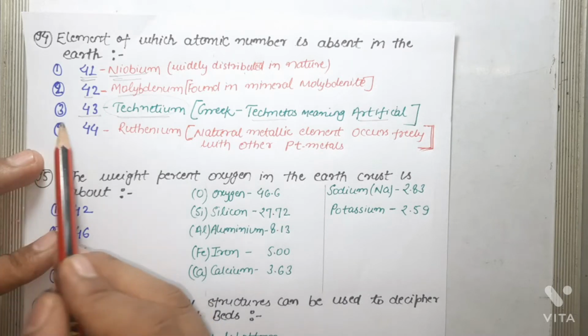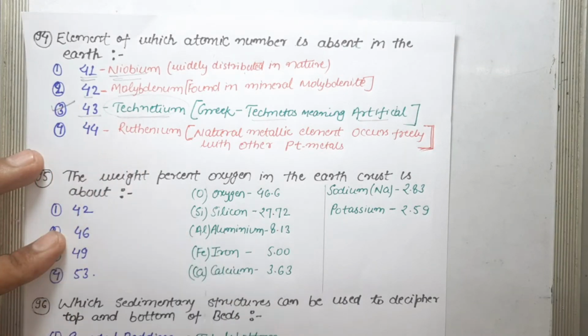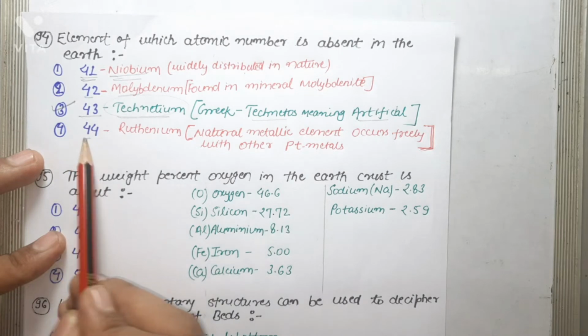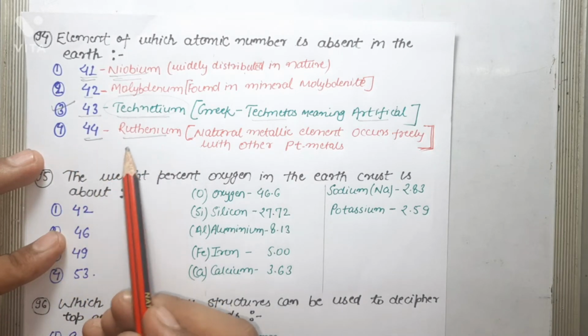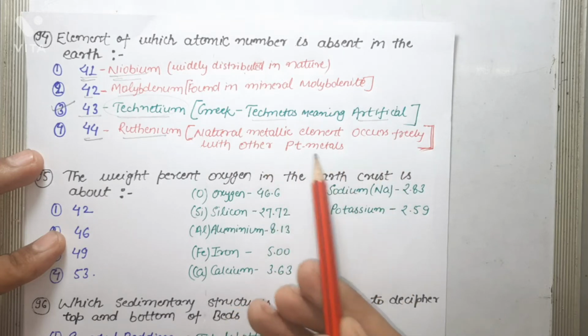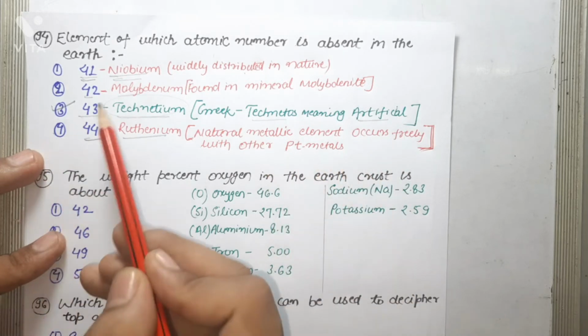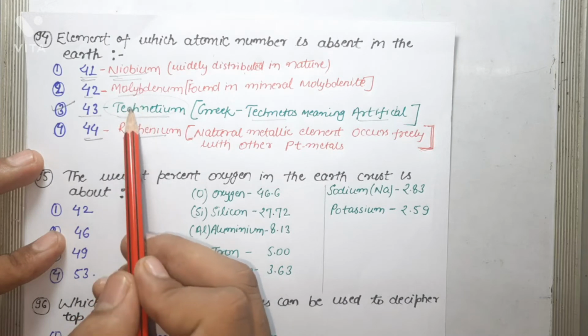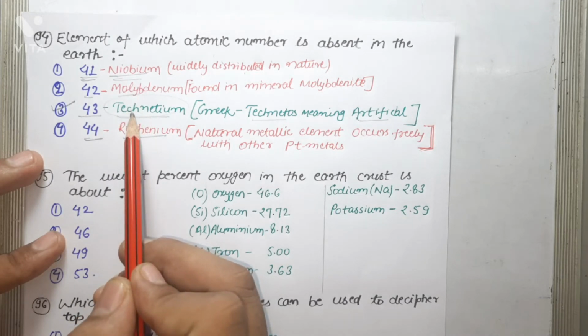So yeah, the correct answer of this question is 43, technetium. Next option is 44, ruthenium. Ruthenium is a natural metallic element, occurs freely with other platinum metals. So yeah, this is also found in the earth. But the correct answer, which is the element which is not found in the earth, is technetium.